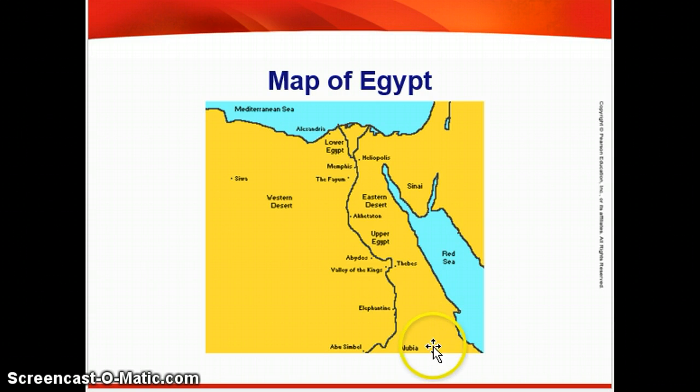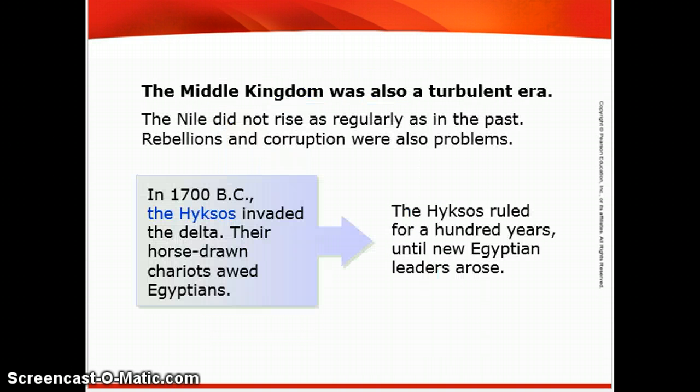And here we see Nubia to the south. They're going to travel down the Nile and trade with these people, and then they'll go up to Crete, which is a part of Greece, up here. The Middle Kingdom was also a turbulent era. The Nile did not rise as regularly as in the past, and rebellions and corruption were also problems.